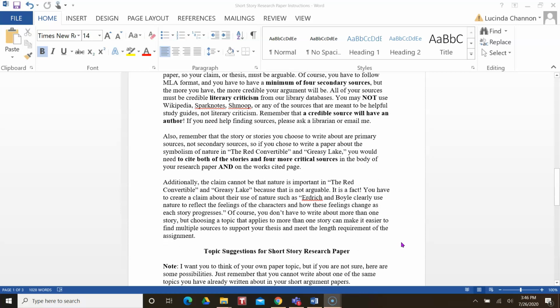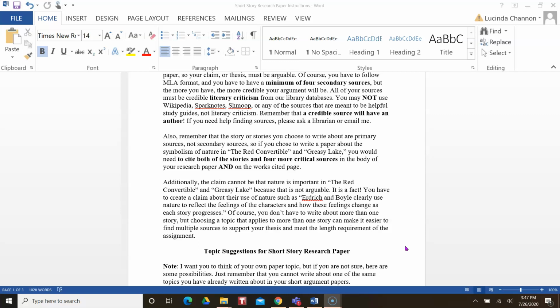Additionally, a weak claim, I say here, would be the claim that nature is important in The Red Convertible and Greasy Lake, because that is not arguable. Well, it does make a weak argument, because anyone who read the stories would have a hard time saying, no, that's not important. Of course, you could write a paper supporting that nature is important. However, you're not thinking about the so what, the why, right?